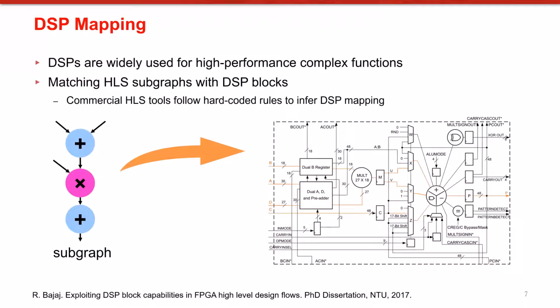The figure is an example where two addition and one multiplication operation together map onto a DSP block, and the corresponding data path is highlighted in orange. Data paths of DSP blocks are highly configurable, which means that there are so many subgraphs that can map to a DSP block. And our goal is to learn mapping patterns using machine learning techniques, and by doing so, eliminating the labor-intensive process of building mapping rules by HLS developers.